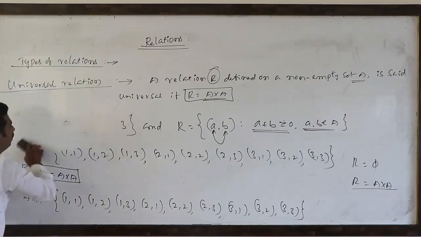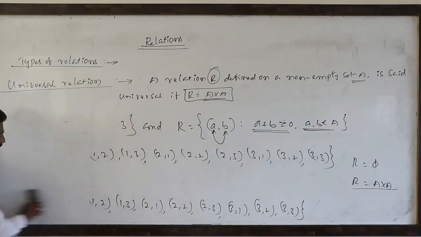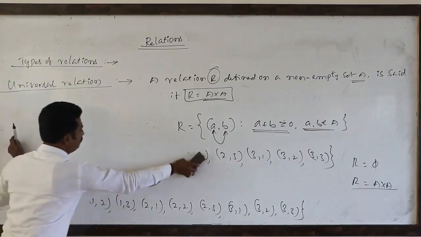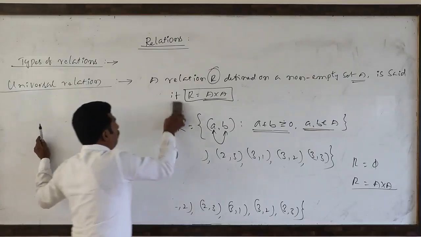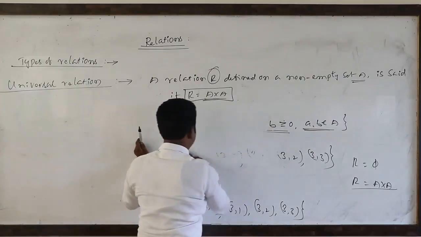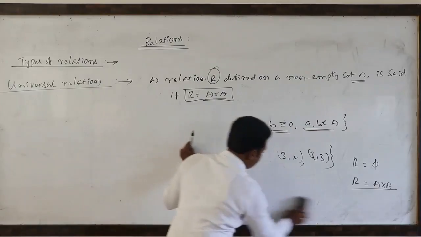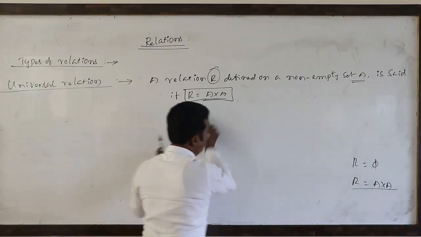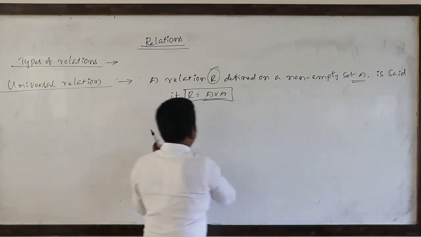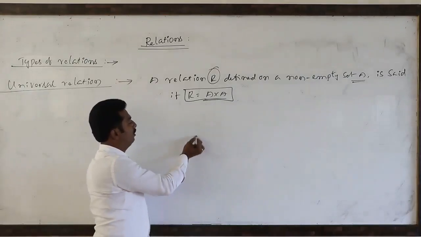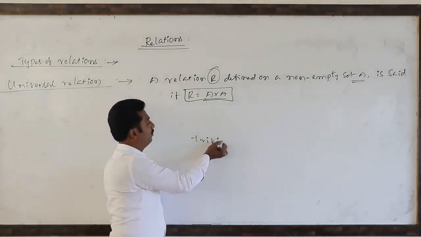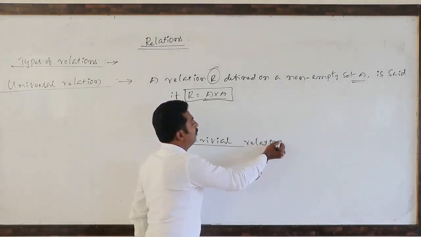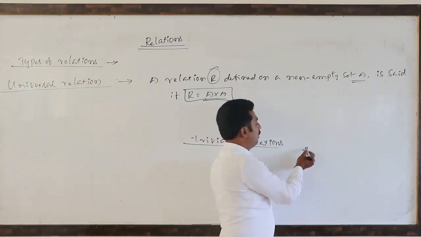Next, identity relation. Before that, trivial relations and non-trivial relations.